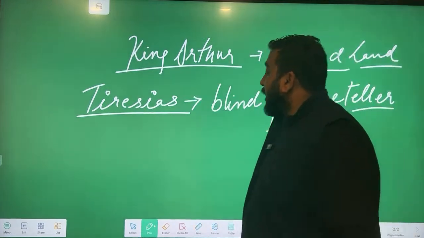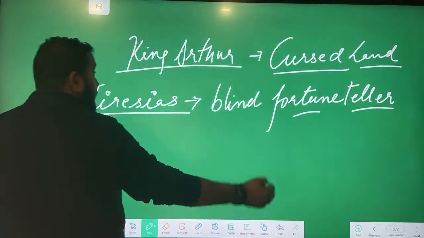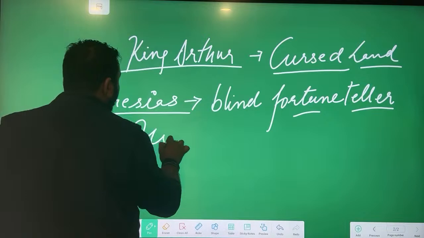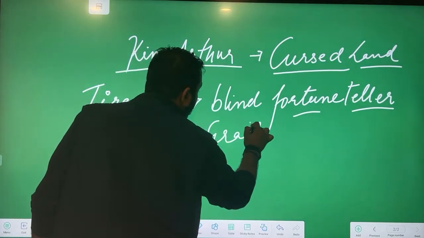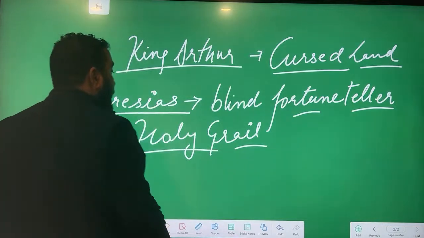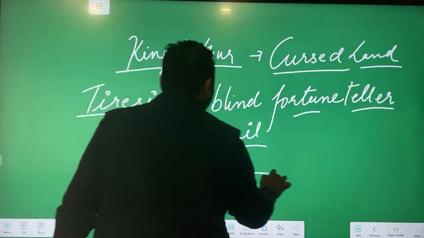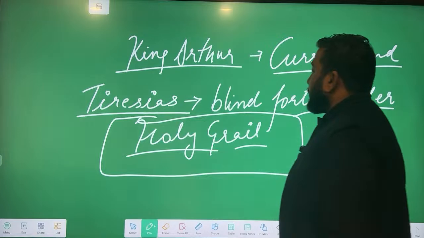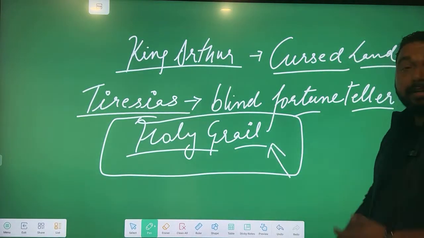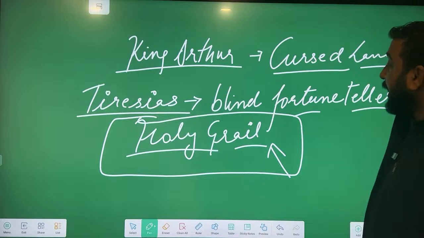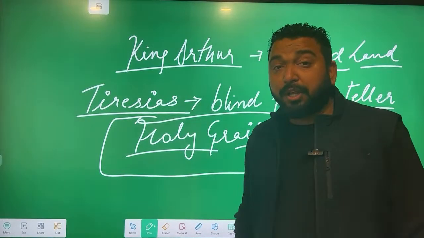Tiresias tells King Arthur that your land has been cursed and you must purify your land by bringing the blood of Jesus Christ, Holy Grail. वो कहता है काम करो, if you want to purify all these things, get the blood of Jesus Christ. That is Holy Grail. What is Holy Grail?